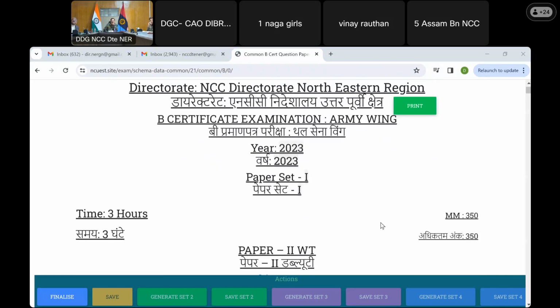What is lacking right now in this is the general instructions, which I have deliberately not mentioned because I will do it after consulting the officers who come here for the common subjects. So that I will write here.